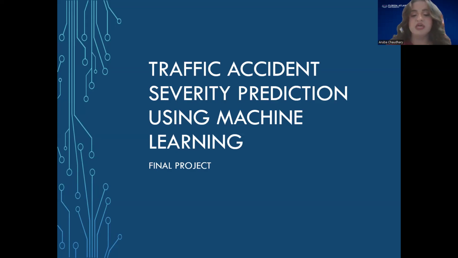The topic I chose was traffic incident severity prediction using machine learning. In this project, I used the real US Department of Transportation's crash data to build a machine learning model that predicts the severity of fatal traffic accidents. I will walk you through the datasets, my preprocessing steps and the model, my evaluation results, and then finally I'll show you a demo of how the predictor works.